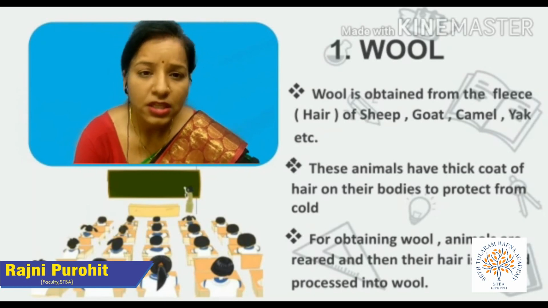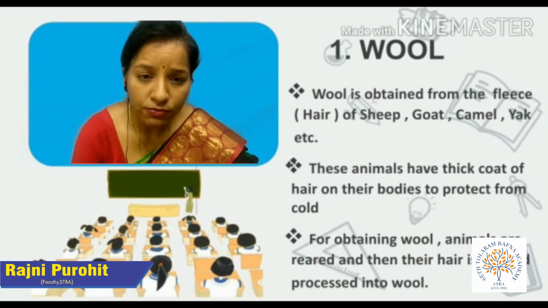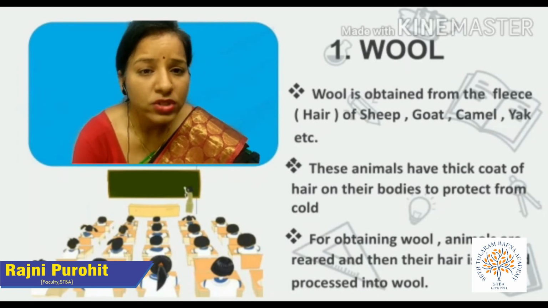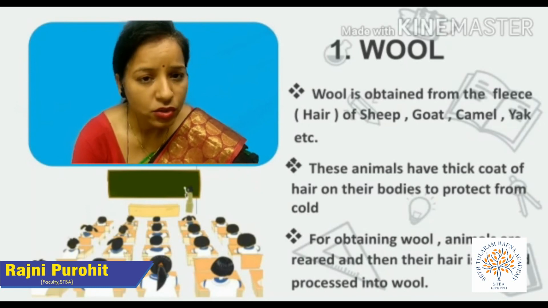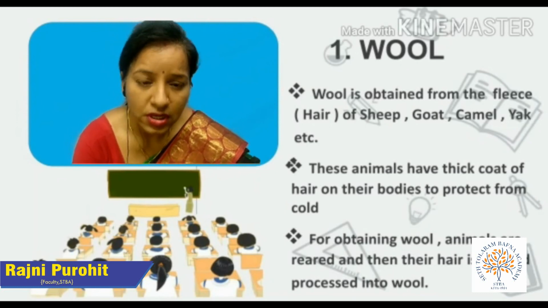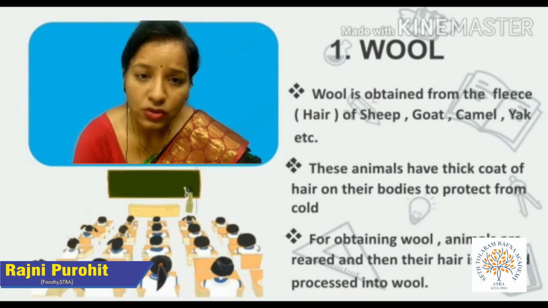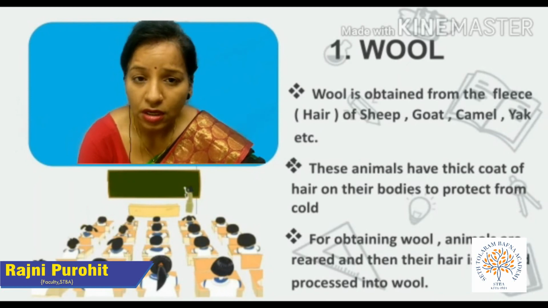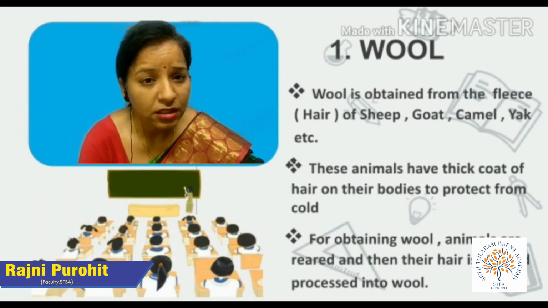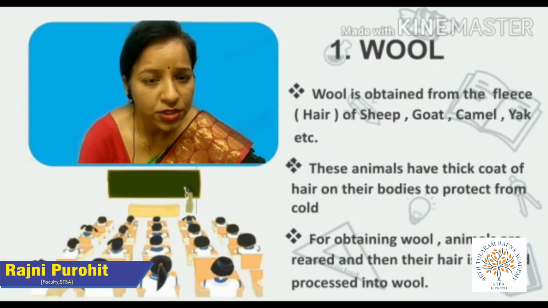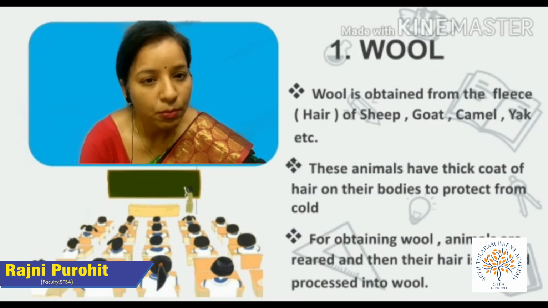To obtain this kind of soft hair, the shepherds or the persons who are dealing with this wool industry use a process that is called selective breeding. What is selective breeding then? Selective breeding is a process in which a good offspring is obtained from the parents to get special characters from it. Special characters such as fine soft hair, so they can get the special type of wool. Fine soft wool is obtained by this process of selective breeding.